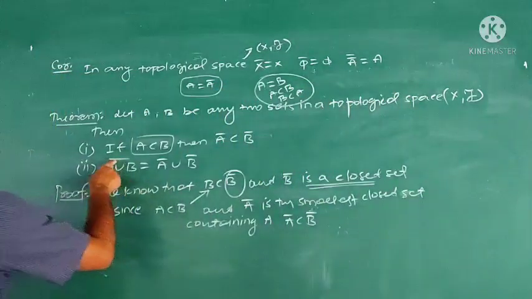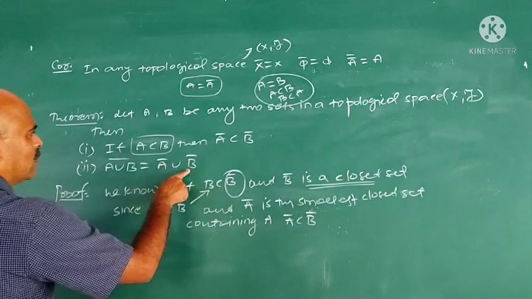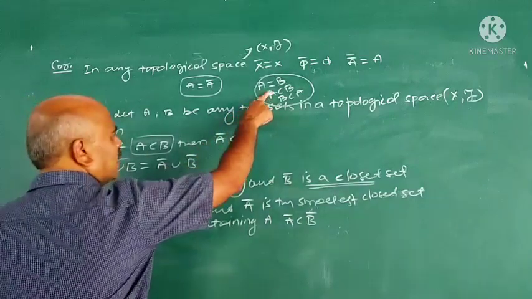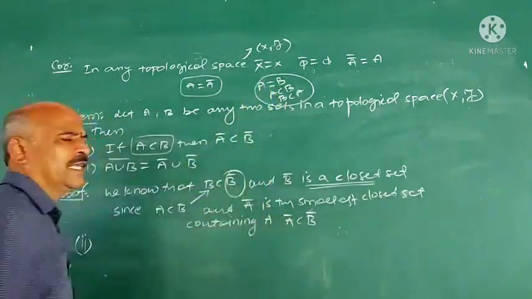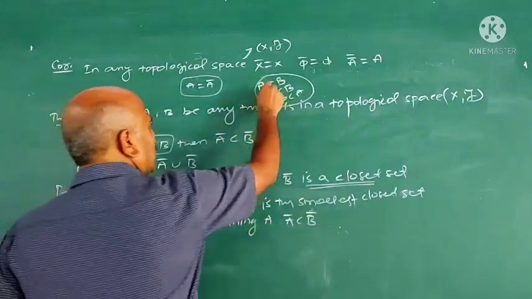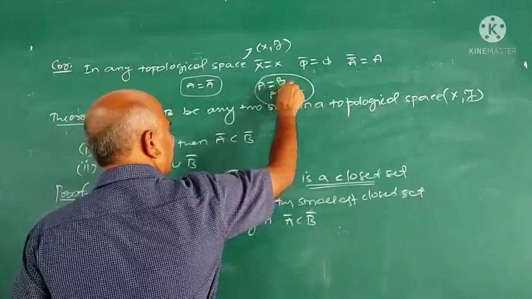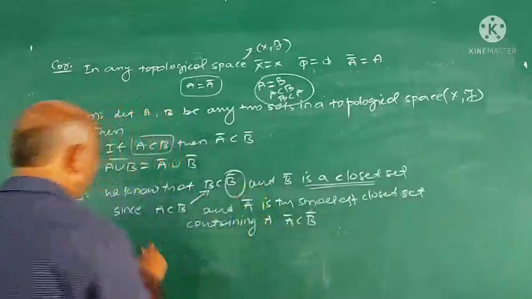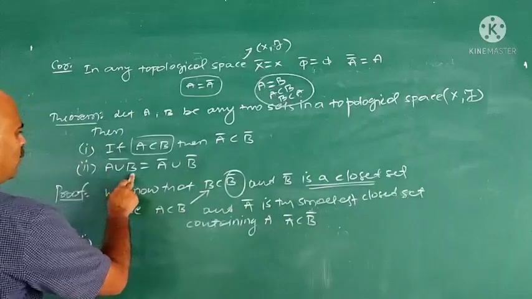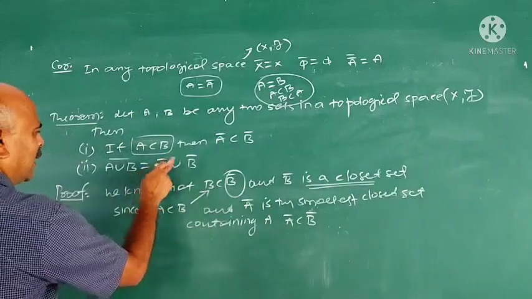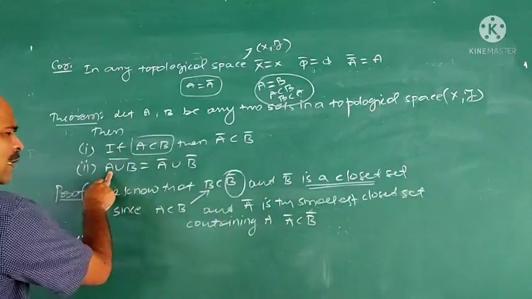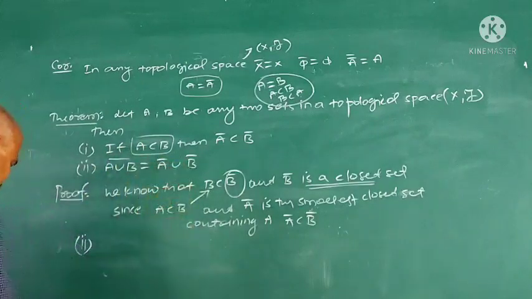Second one, closure of A union B is A closure union B closure. And I already explained, to prove that two sets are equal, what you have to prove? To prove A is equal to B, you have to prove that A is contained in B, and B is contained in A. First part, A closure union B closure is contained in closure of A union B. Therefore, they are equal.